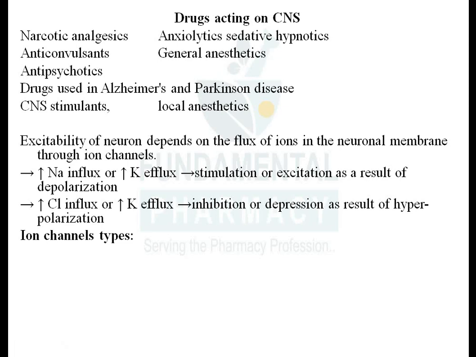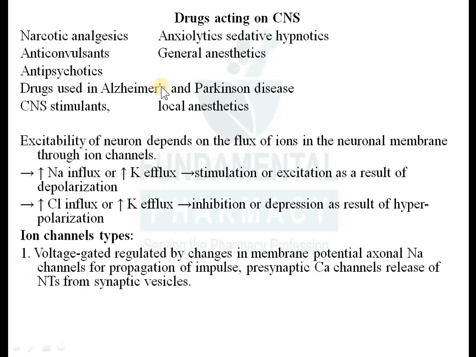So there are different ion channels in the central nervous system. So what are they? Basically there are two types of ion channels present in the CNS. Okay, so first one is a voltage gated ion channel, and second one is a ligand gated ion channel. Voltage gated ion channel and second one is a transmitter gated or ligand gated ion channels. So we will see what are those.